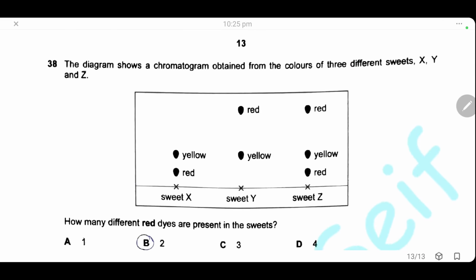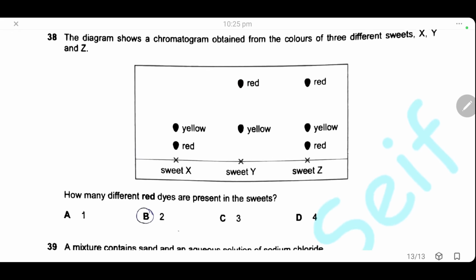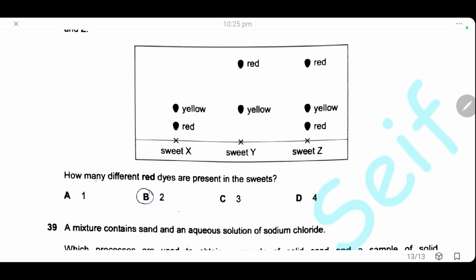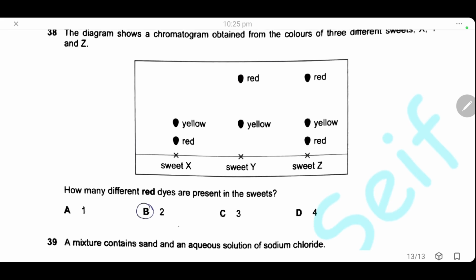Question 38. The diagram shows a chromatogram obtained when the colors of 3 different sweets, X, Y, and Z, are analyzed. How many different red dyes are present in the sweets? Here we have 4 red spots. The first 2 have the same Rf value, so they are the same substance.